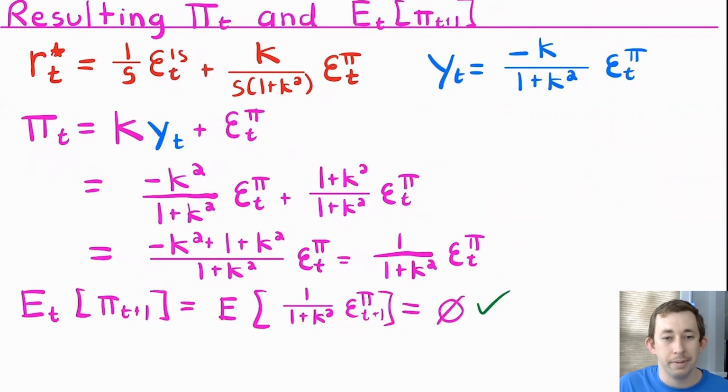So again, we can do the same thing with inflation. Here is our simplified ideal real interest rate, or the interest rate that we want to choose. Here is the output today that comes out of the ideal interest rate that we just talked about. Here is our value of inflation with those random shocks. We can plug in and simplify. We're going to get this value here, which again only consists of the shock to inflation, and we can take the expected value of that tomorrow. We take it forward 1 period, so this is 1 over 1 plus k squared times the expected value of the t plus 1 pi shock, which again, it's a mean 0 shock, so it's equal to 0. So it is still reasonable for people to expect today that inflation tomorrow will be 0.